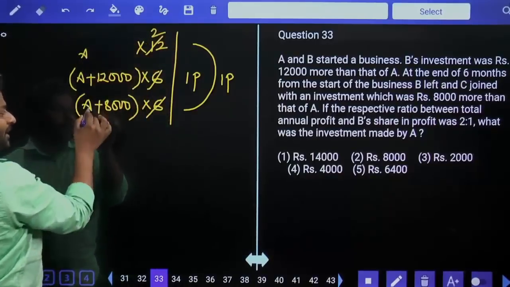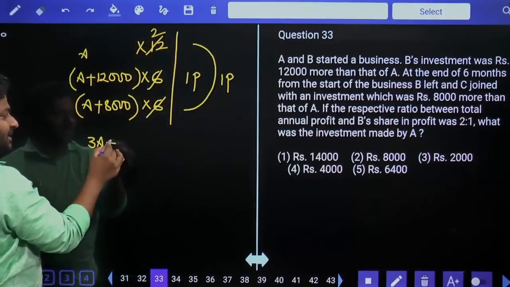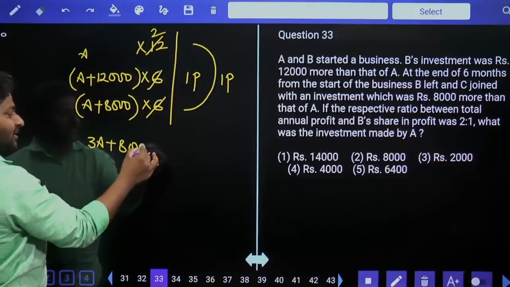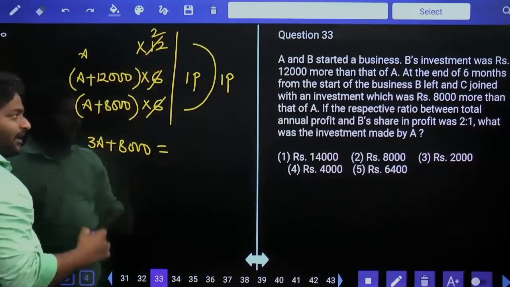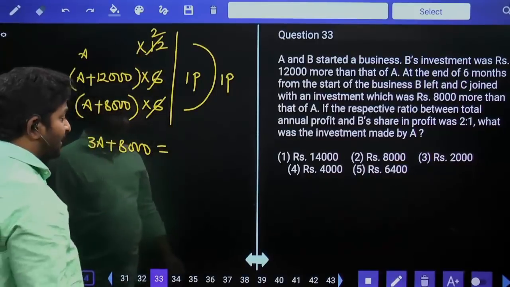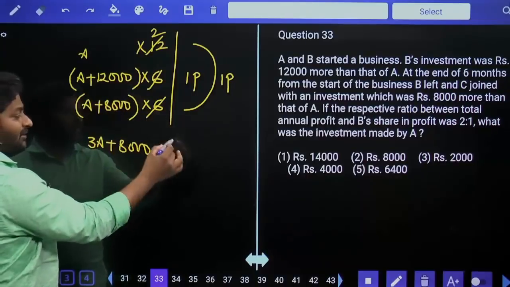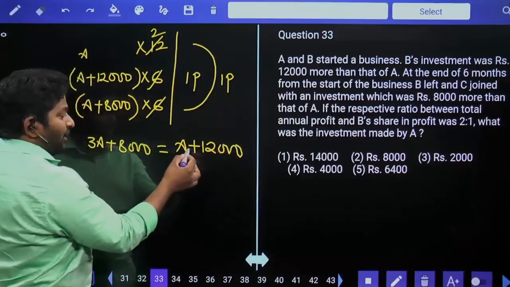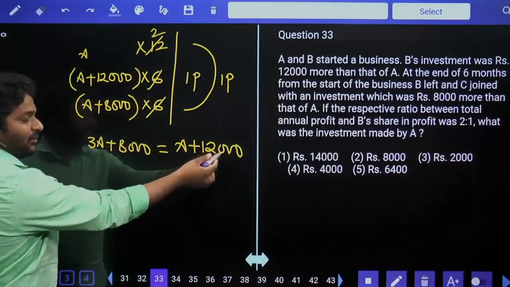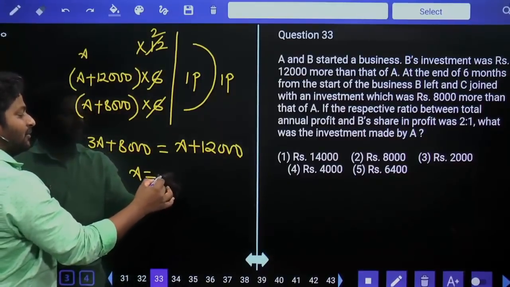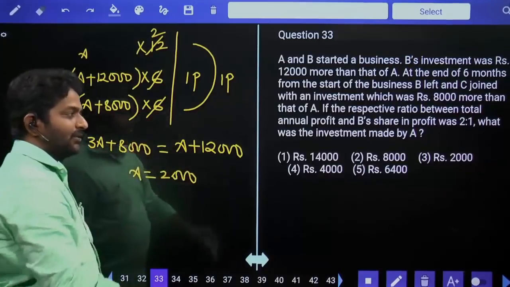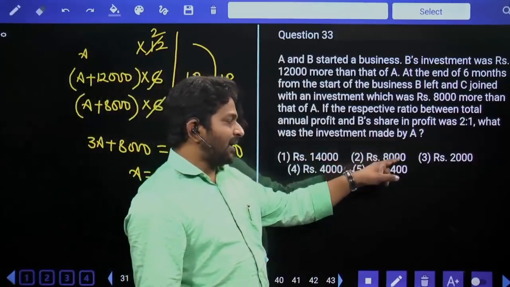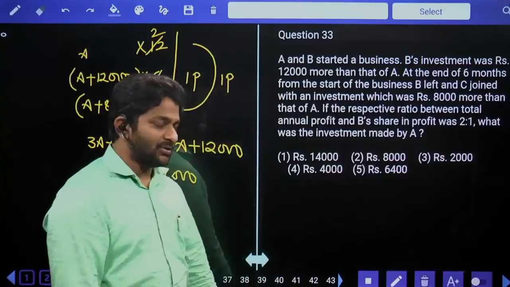2A plus A, that is 3A plus 8,000, is the combined investment multiplied by time for A and C. That has to be equal to B's investment, which is A plus 12,000. Take 2A to the other side. 2A is equal to 4,000. A is equal to 4,000 by 2, which is equal to 2,000. The investment made by A, that's what we have to calculate, is 2,000. Third option is the answer.